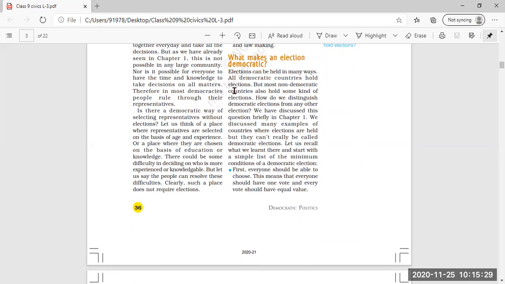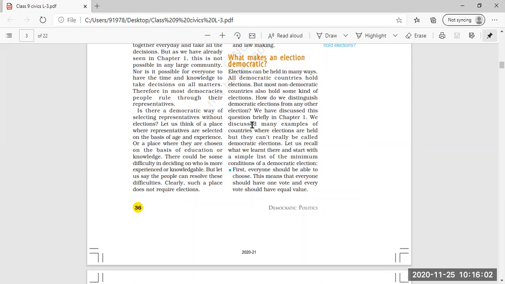Now, what makes an election democratic? We have learned till now what democracy is, what type of elections should be held, and why elections are important. Now, what makes an election democratic? Elections can be held in many ways. All democratic countries hold elections, but most non-democratic countries also hold some kind of election, as we have seen earlier that elections can be held in both types of governments.